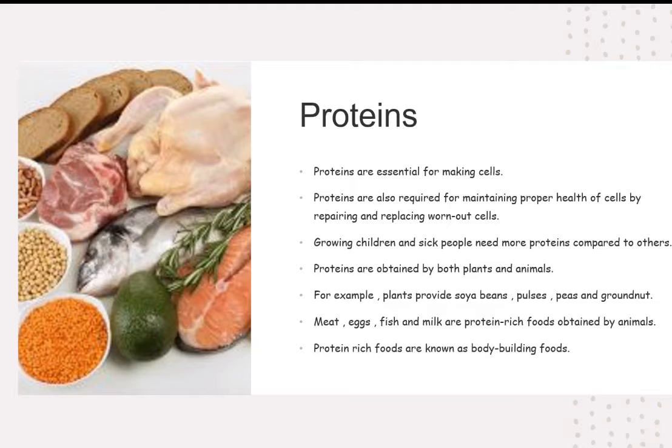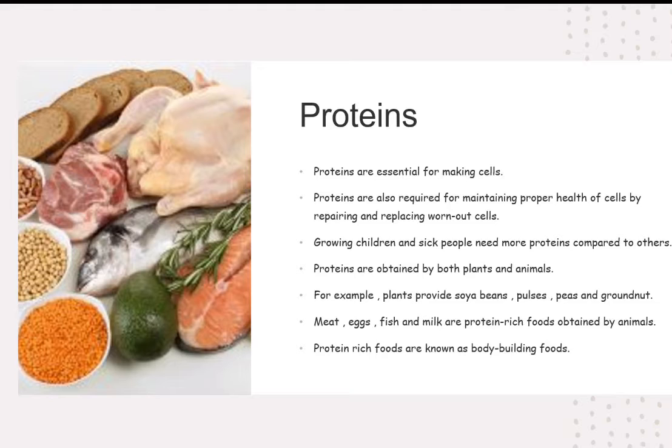Growing children and the sick people need more proteins compared to others. Proteins are obtained from both plants and animals. For example, plants provide soya beans, pulses, peas, and groundnuts. Meat, eggs, fish, and milk are protein-rich foods which are obtained from animals.